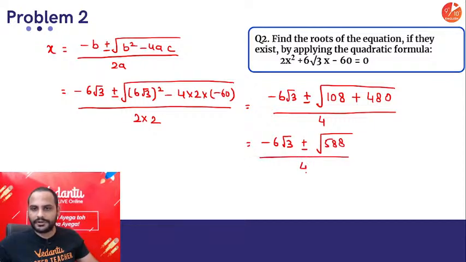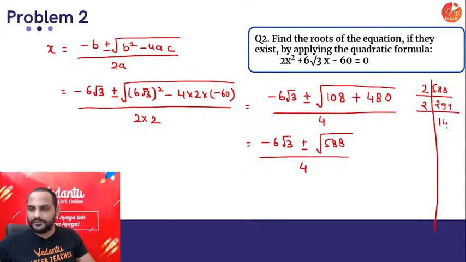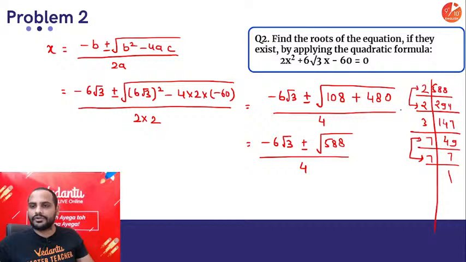588 divided by 4. Now you can prime factorize 588, guys. So if I prime factorize 588, what will I be getting? 2 times 2 is 4, again divided by 2, then 4 times 7, divided by 3, 3 4s are 12, 3 9s are 27, 7 times 1. So you can see, you can make a pair of 2, and a pair of 7. So 2 into 7. So square root of 588 can be written as 2 and 7 will come outside the square root, root 3 inside, 14 root 3.